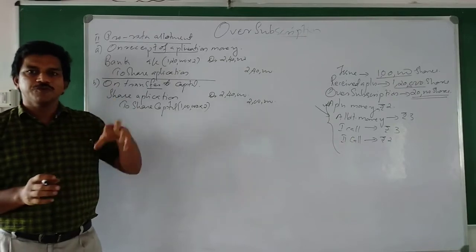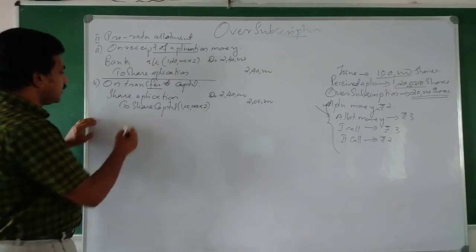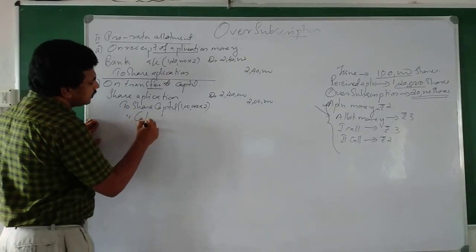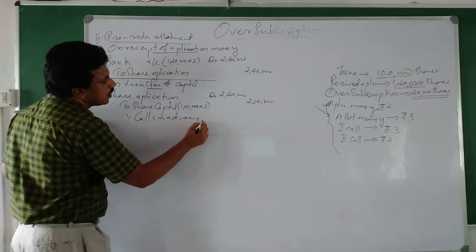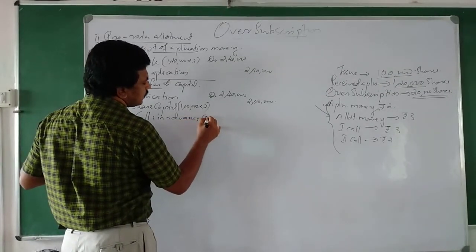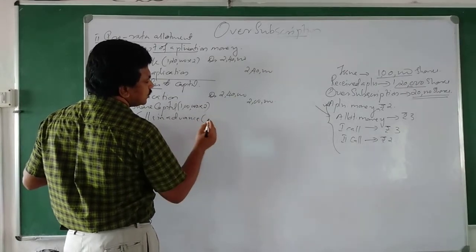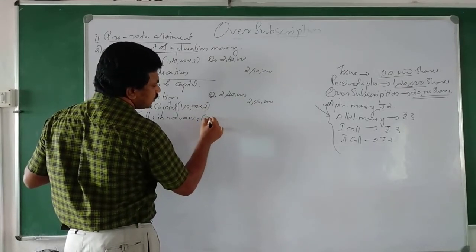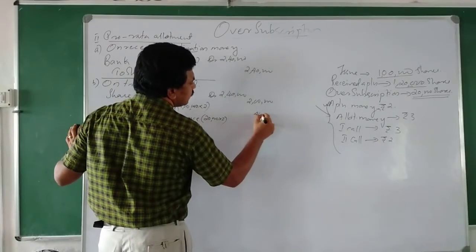So if you open calls in advance, you can mention it here as calls in advance. How much? 40,000. That means we have got 20,000 shares. 20,000 into 2, that means 40,000.